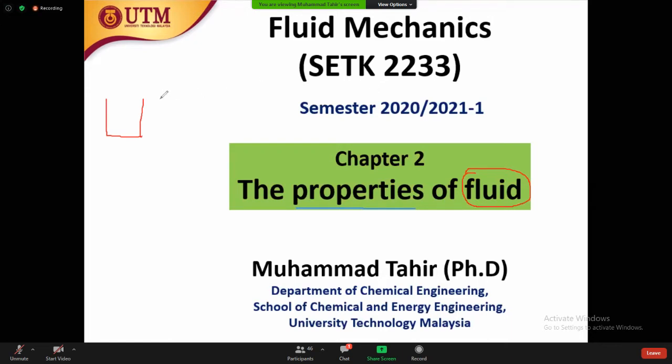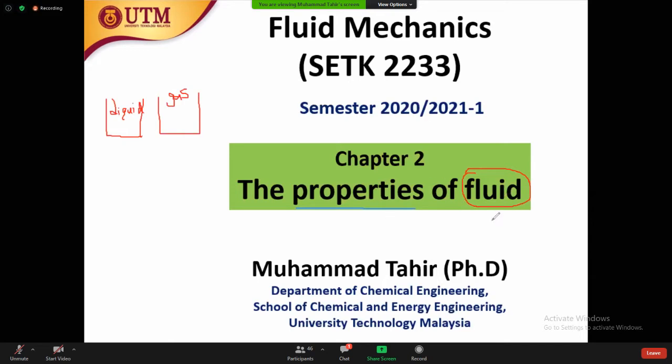Okay, for example, you have one container and another container. In one container you have gas, and in the other container you have liquid. How can you identify which one is gas and which one is liquid, and how are they different from each other? How can you differentiate between the liquid and gas based on their properties?